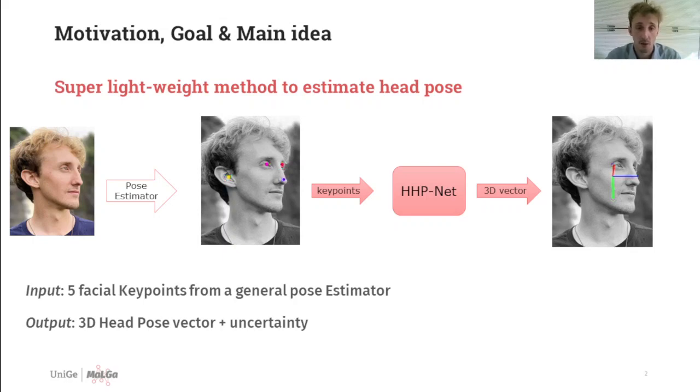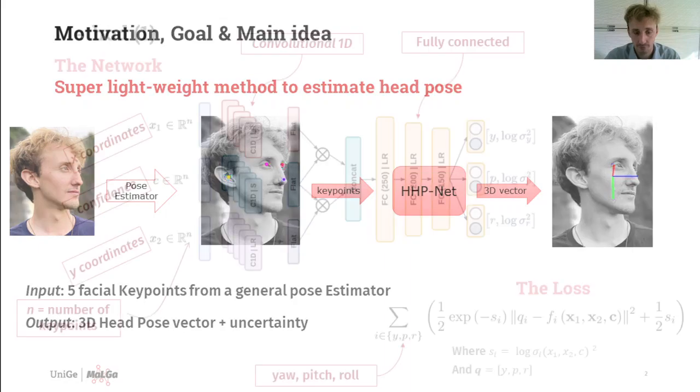We start from a small set of face keypoints detected using any pose estimator that are provided as input to a heteroscedastic neural network to estimate the 3D angles representing the pose associated with three uncertainties. The architecture is very light and allows us to provide robust estimation with a limited computational demand.